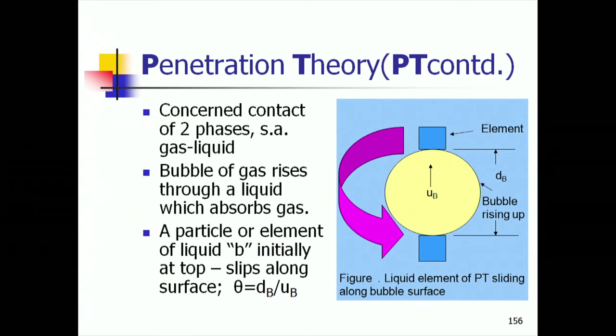These are the two common situations. I have some rough pictures here to motivate you towards the connection of these models with the reality. We might have a planar interface between liquid and gas, and the liquid is stirred and the gas may be stirred, and the transfer takes place.